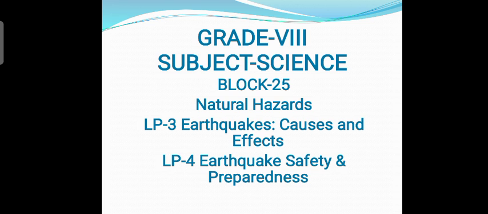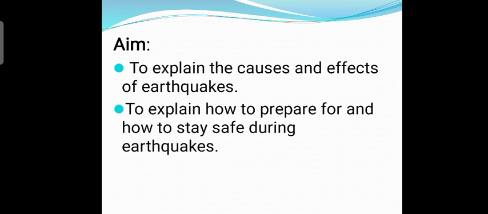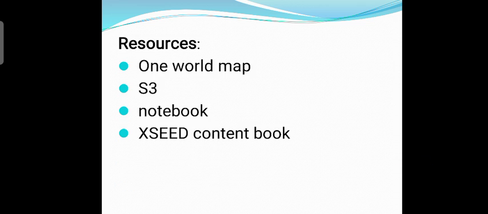So let's start, students. The aim of this lesson is to explain the causes and effects of earthquakes, and to explain how to prepare for and how to stay safe during earthquakes. The keywords are tectonic, seismic, equilibrium, seismogram, seismograph, and seismic station. The resources required are a world map, S3 of your volume book, notebook and Exceed content book.